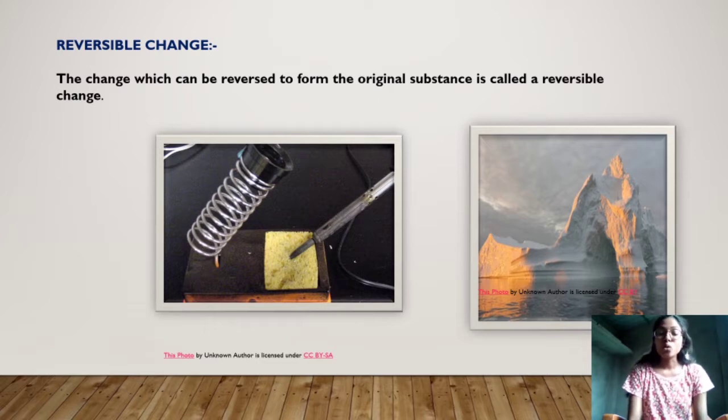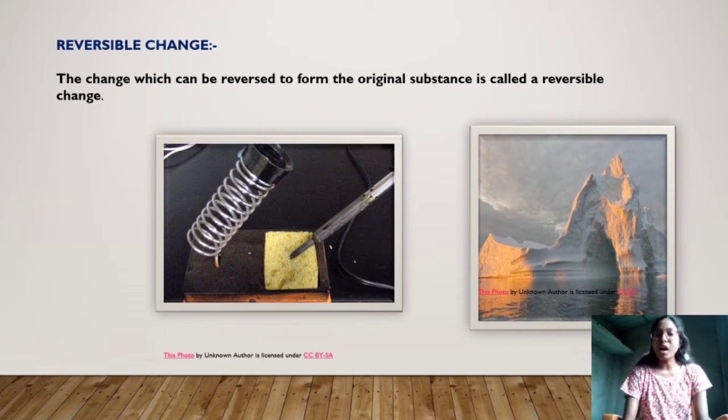So the change which can be reversed to form the original substance is called the reversible change. If we see the spring here, now if we contract it, it will take the same size as it is. Now when we expand it, it will change its shape. So this can be reversed. It can be expanded and it can be contracted. By expanding, it will change the shape, and by contracting, it will again gain its original shape. So this is also a kind of change.